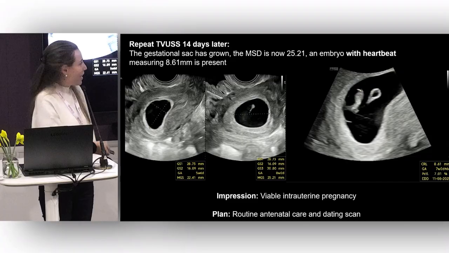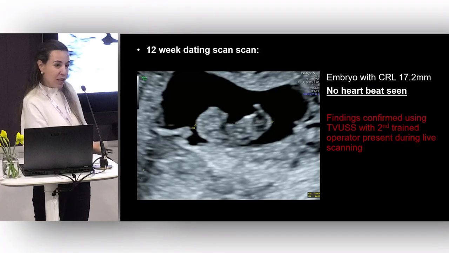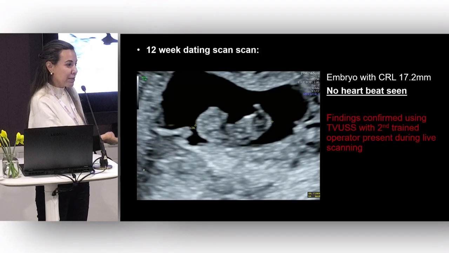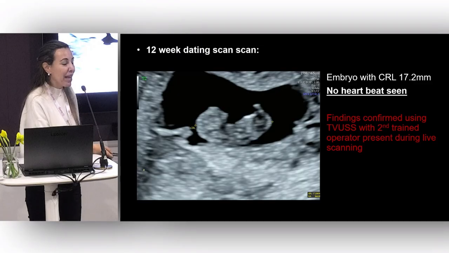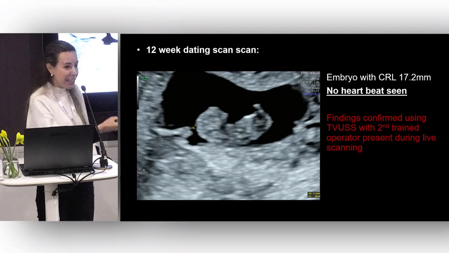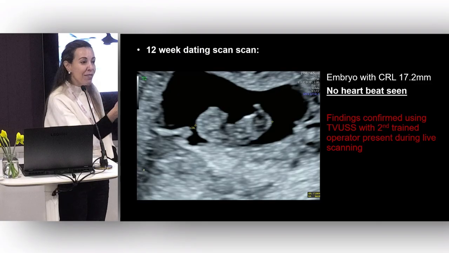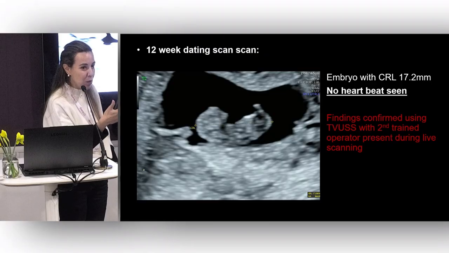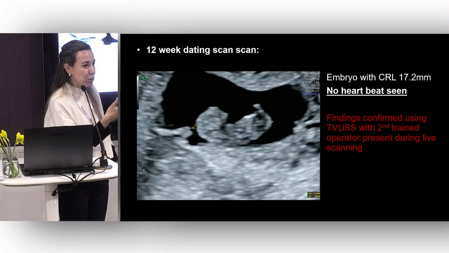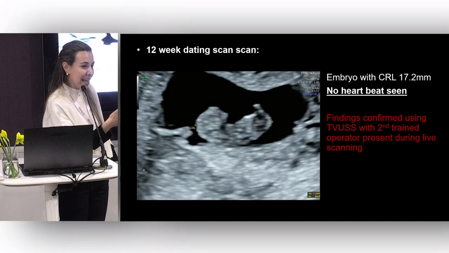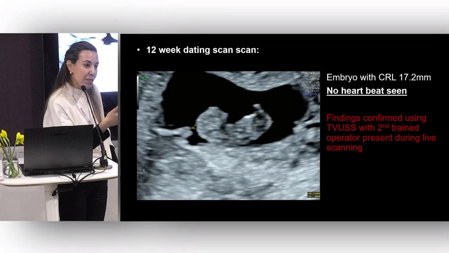Now, sadly, this patient went on to have that 12-week scan and was subsequently diagnosed with a miscarriage. Now, again, really, really important. She had a second operator. It was even at 12 weeks, do not be caught out. If it's sonographers at the dating scan will do a transabdominal scan. If they do not see a heartbeat, the expectation is then you do a transvaginal scan.